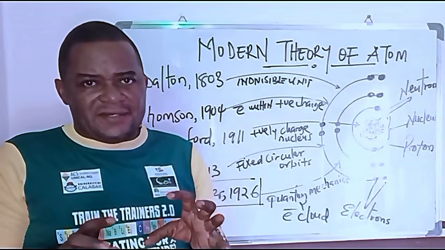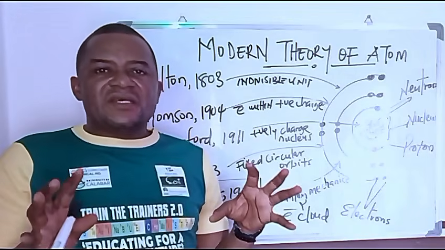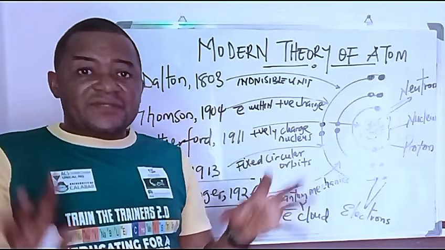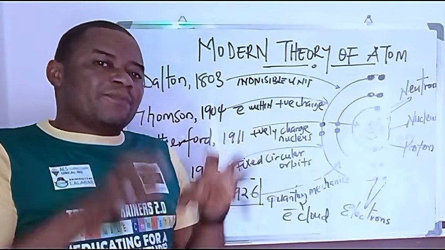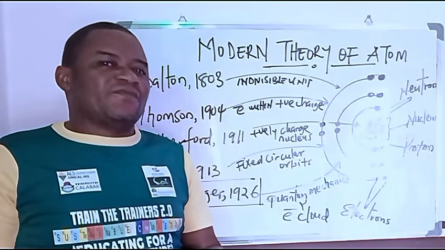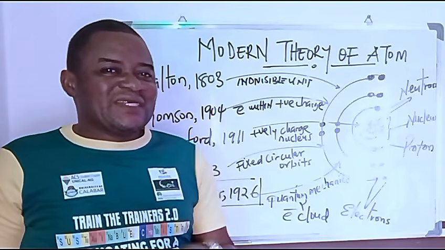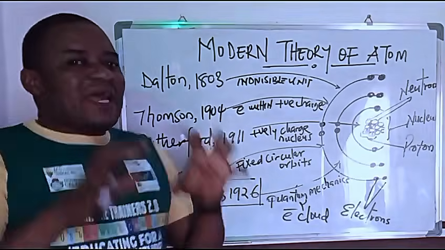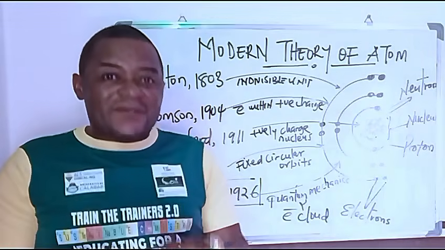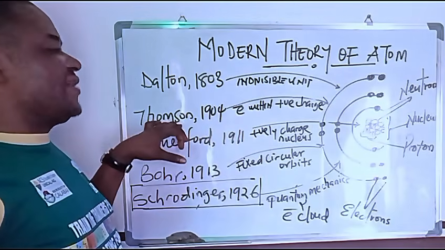the plum pudding. He believed that there were electrons surrounding a center of positive charge, and he called it the plum pudding model of an atom. The plum pudding model of an atom. That model belongs to J.J. Thomson. Now, Rutherford came on board and believed that there was a nucleus in an atom, not just electrons as found by J.J. Thomson.